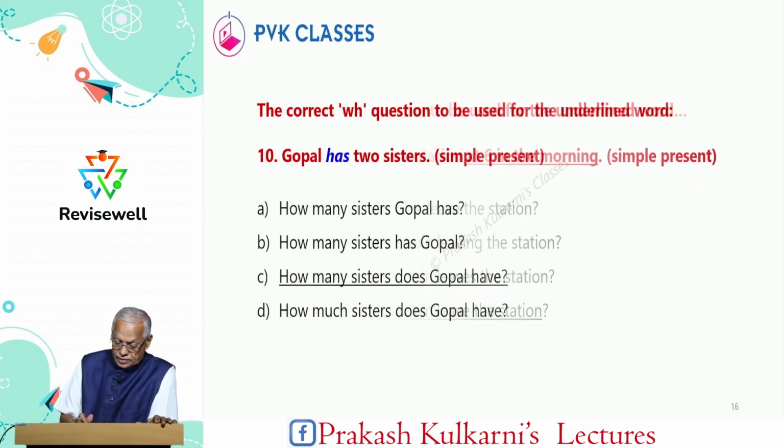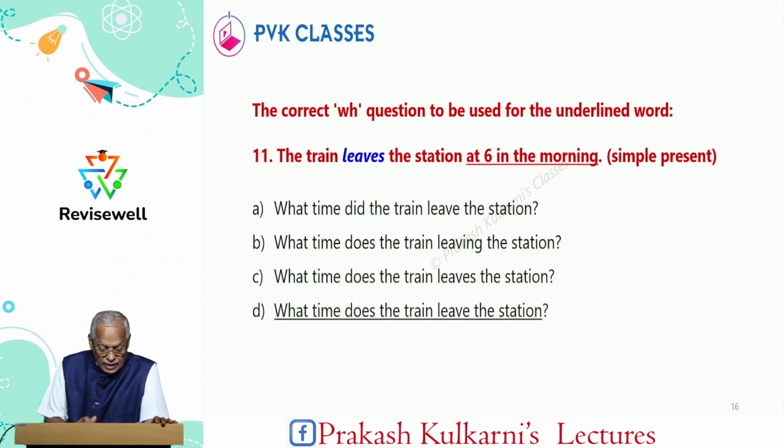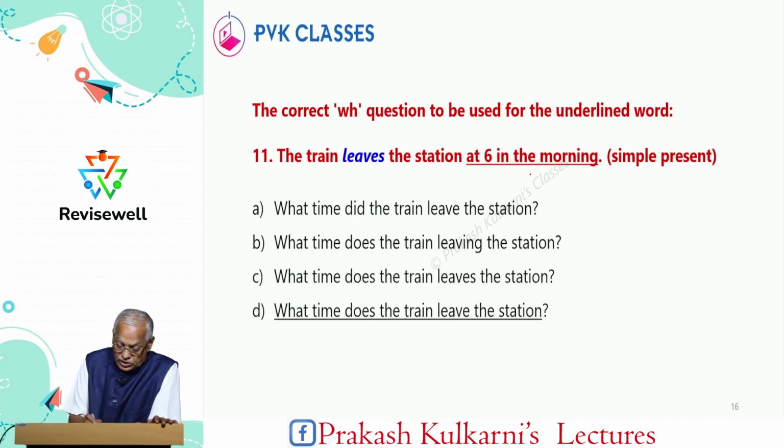Okay. So, next one is the 11th one. The train leaves the station. The underlined part is equivalent to when. When means time, and it is simple present. Verb is yes. So, once yes is there, automatically you have to think of does. But does is followed by a V1 verb. So, did is there, this is not the option.